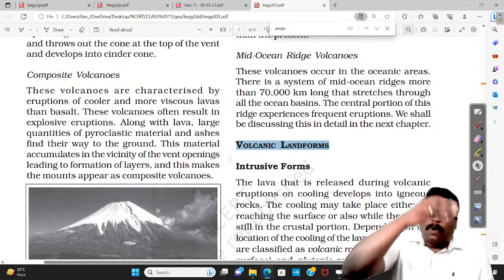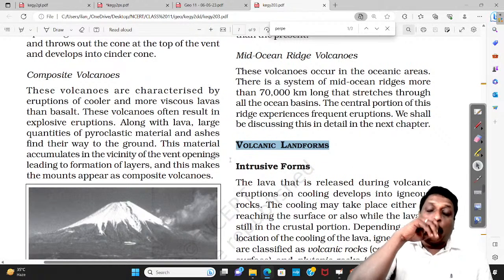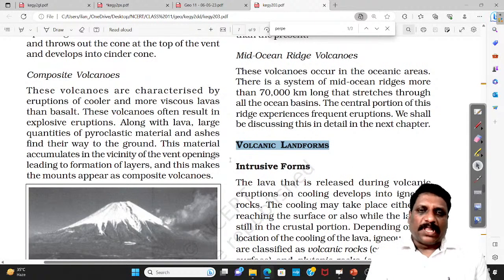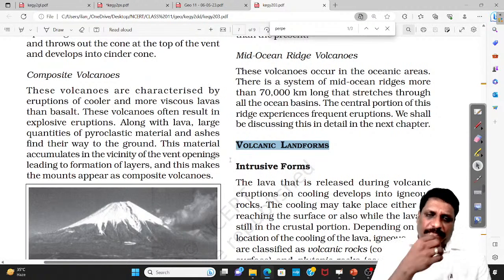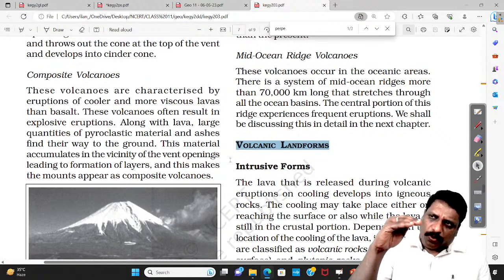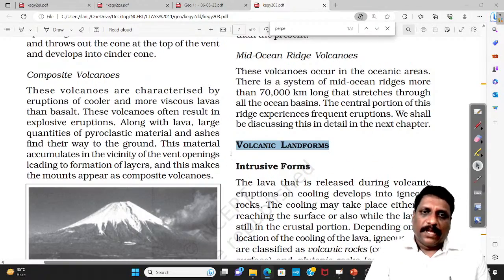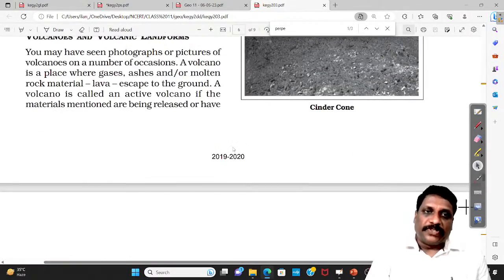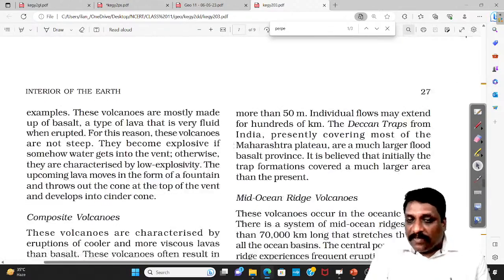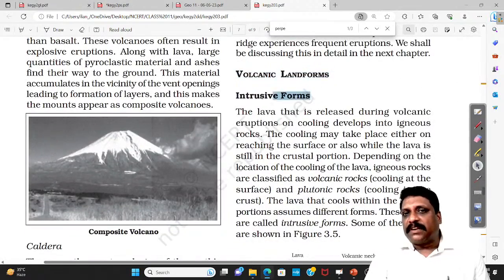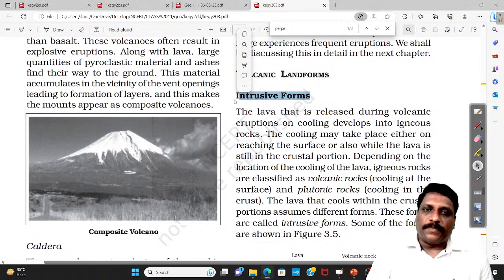Among them, one such mountain which is formed, a volcanic mountain, is what we call a volcano. There are different types of features formed. If the magma comes to the surface and forms a feature, you call them extrusive features. If the magma solidifies well within the surface of the earth, we call them intrusive features or intrusive forms.